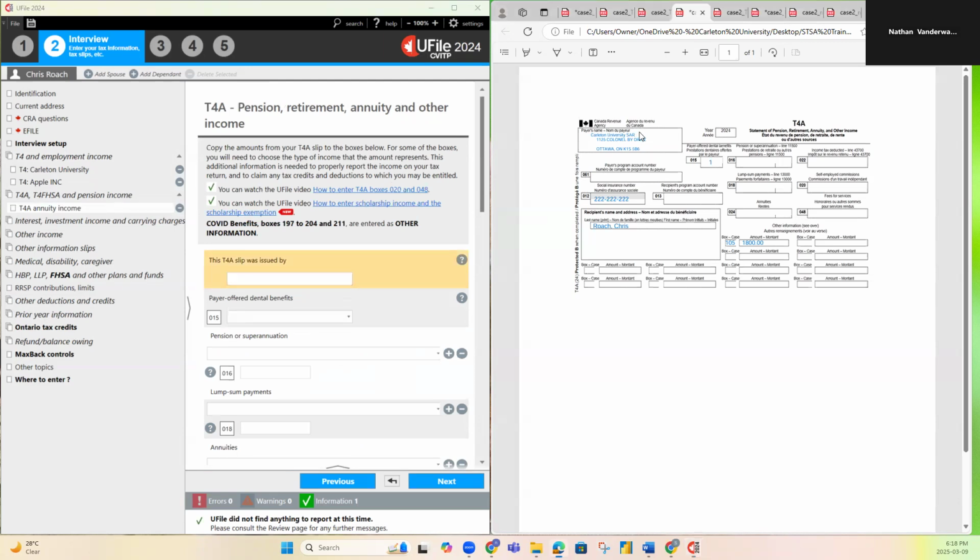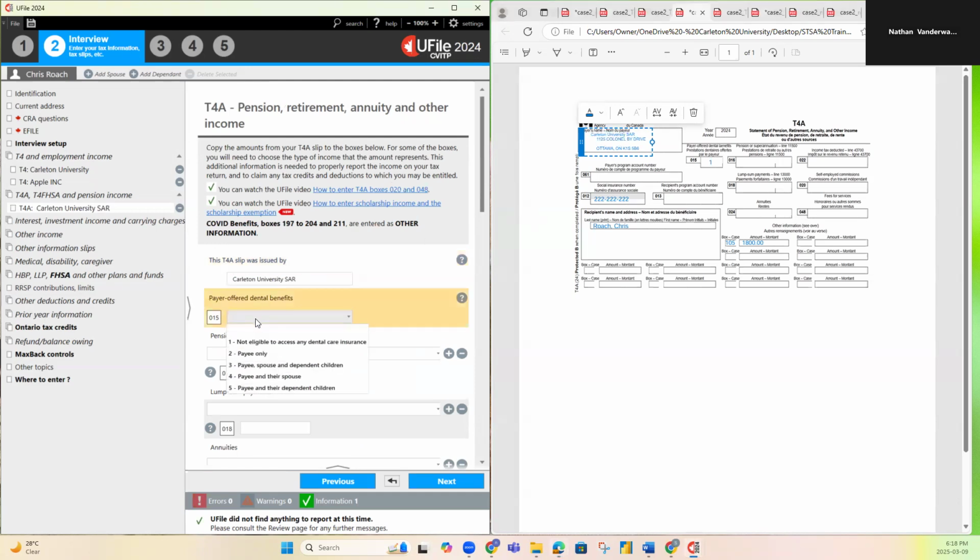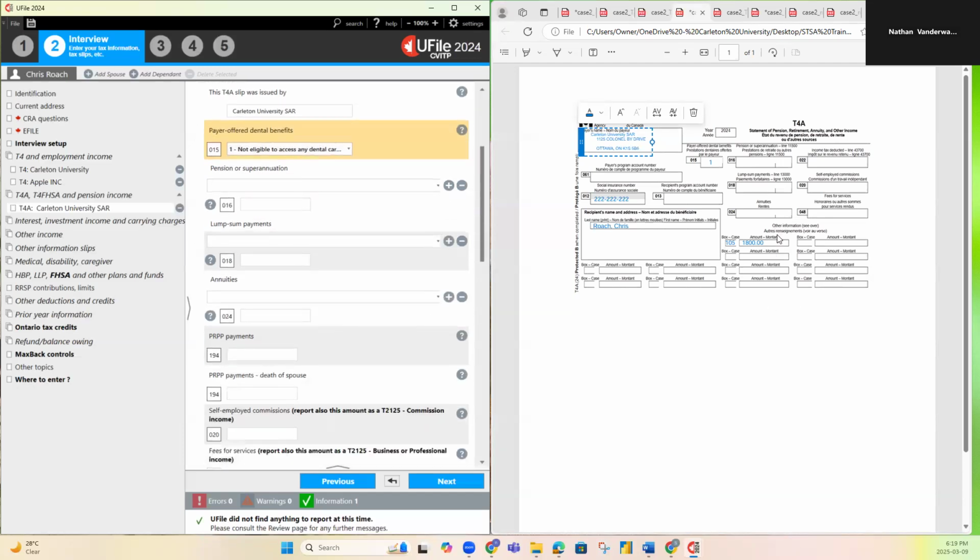Or T4A, sorry. Just like a T4, we're going to do the same exact first couple steps. Carleton University, I'm just putting the employer's name. Box 15 is 1. Here, we're going to scroll all the way down because everything else is blank.